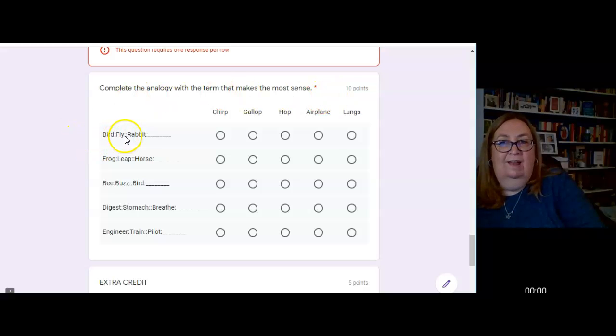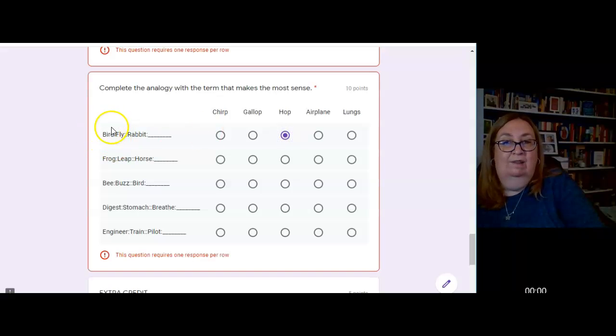Bird is to fly as rabbit is to blank. Well, the way a bird moves is it flies. The way a rabbit moves is it chirps. The way a rabbit moves is it gallops. The way a rabbit moves is it hops. The way a rabbit moves is its airplane. The way a rabbit moves is its lungs. So obviously we're going to choose hop for this one.